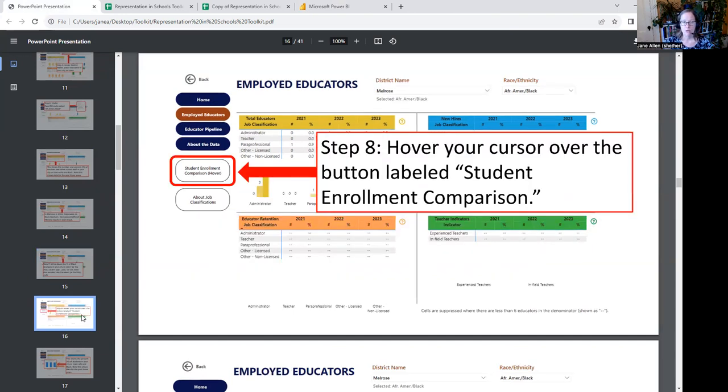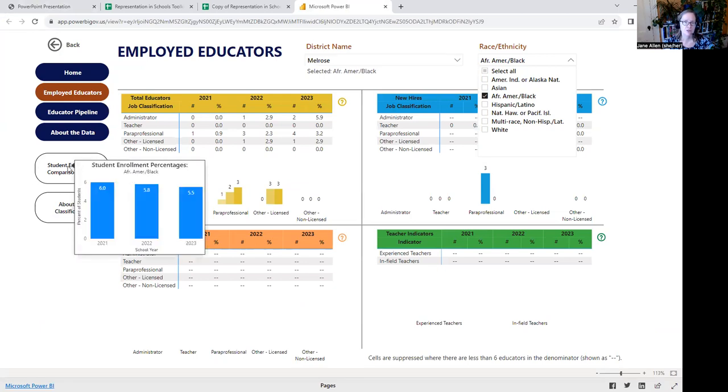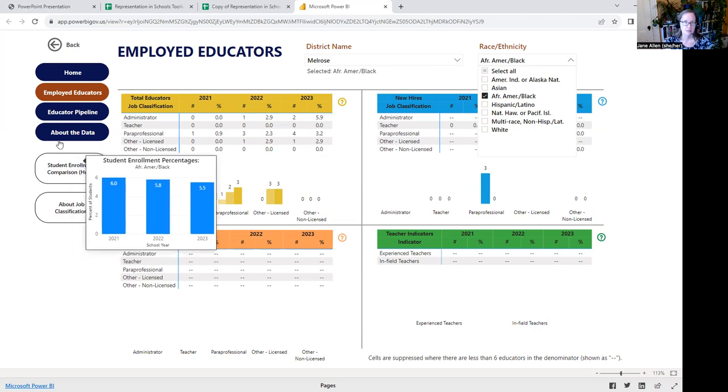Okay, so now we're going to look at the comparison data for students. We can do that by hovering your cursor over the button labeled Student Enrollment Comparison on the left-hand side of the screen. I'll show you what that looks like. Here it is. When I hover my cursor over it, you can see it pops up. And again, we see data for 2021, 2022, and 2023. We're going to write down 5.5%, reflecting the 2023 data.